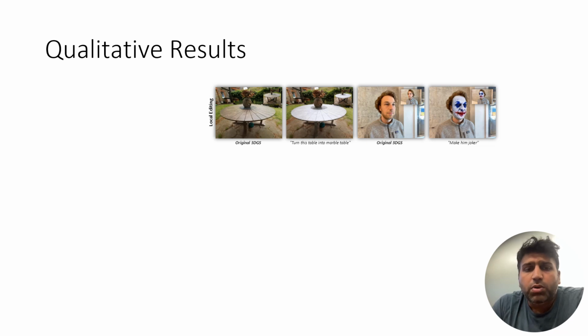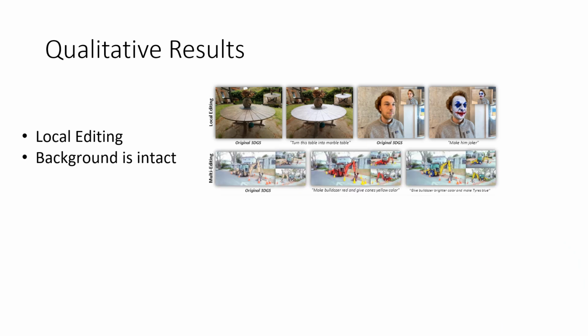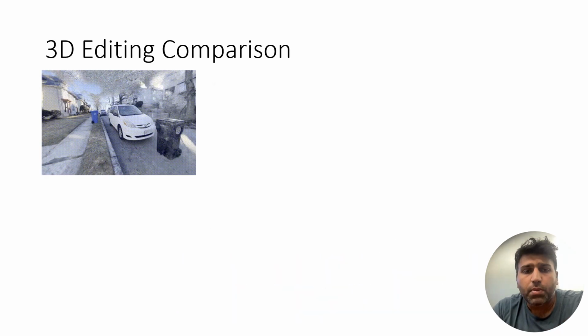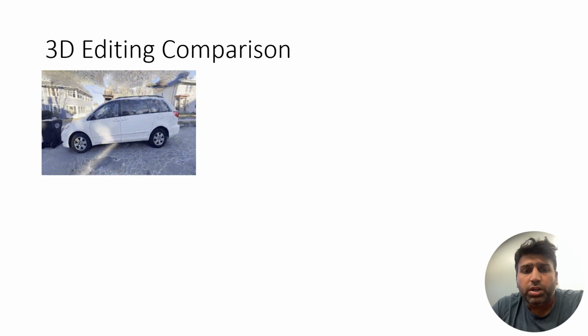Here you can see some of the qualitative results. In our framework, since we are using SAM, we can achieve local editing. And we can also achieve geometric editing, as we have presented some results where we try to remove the object. For object removal, we also use Llama as an inpainting tool.